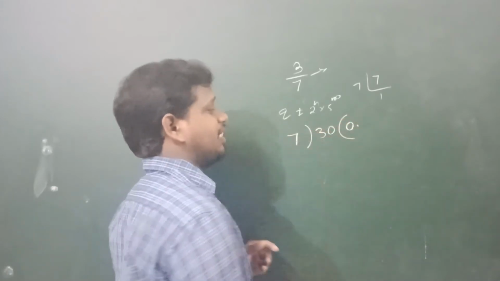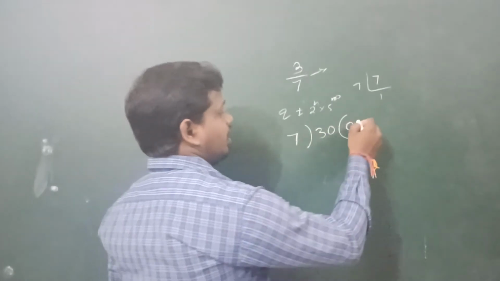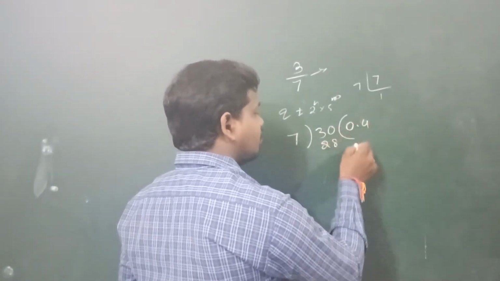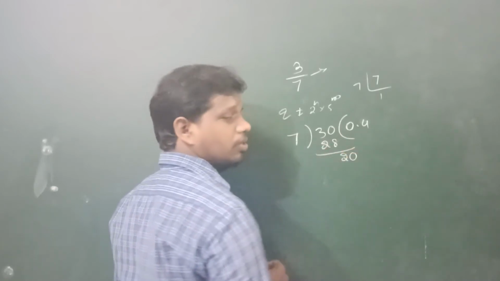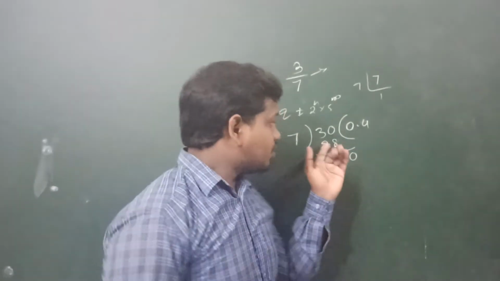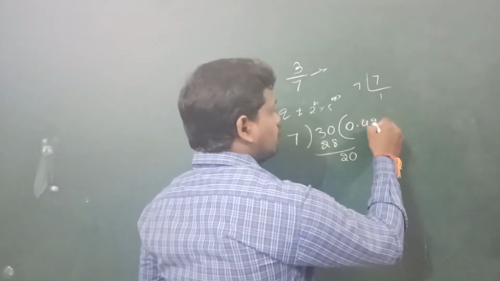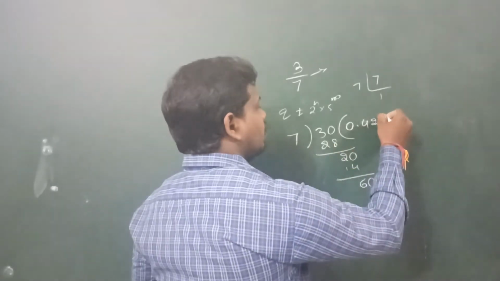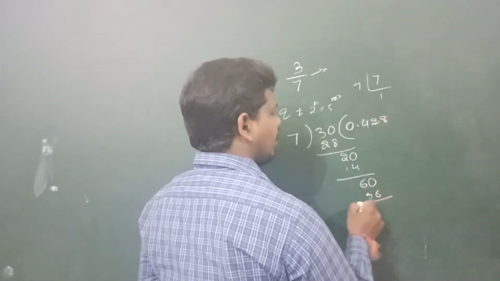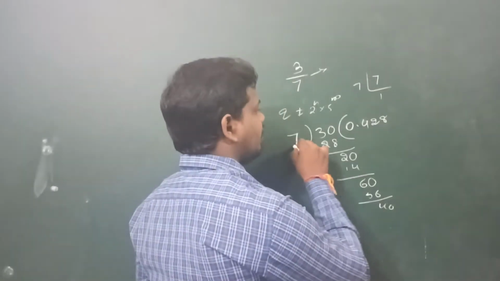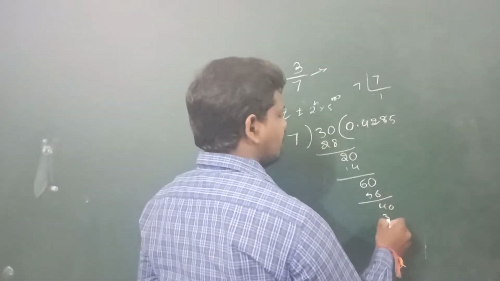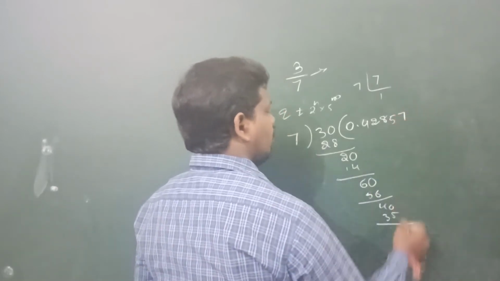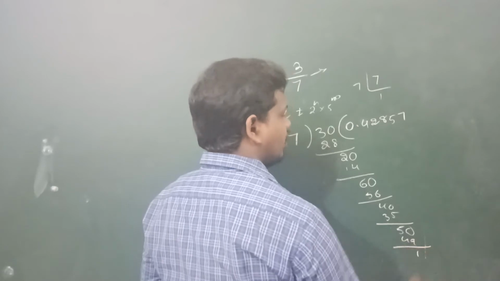Then it became 30. 7 fours are 28, so the remainder is 2, then 20. 7 twos are 14, remainder 6, then 60. 7 eights are 56, remainder 4, then 40. 7 fives are 35, so the next remainder is 5, then 50. 7 sevens are 49, again remainder 1.